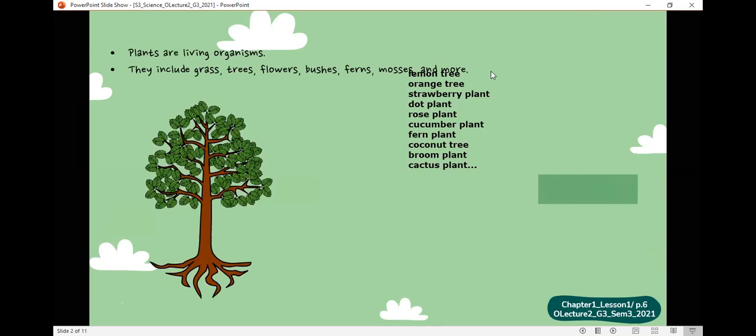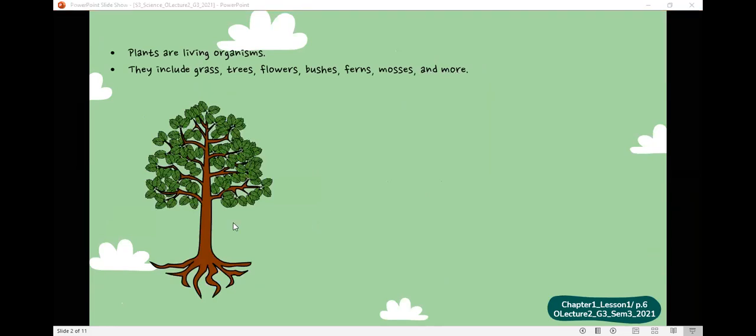Okay, yalla Malak. What are different parts of this tree? Malak, what do we call the hidden part of the tree? This one that is usually under the ground. What is it called? Root. This is the root. Bravo ya Malak.